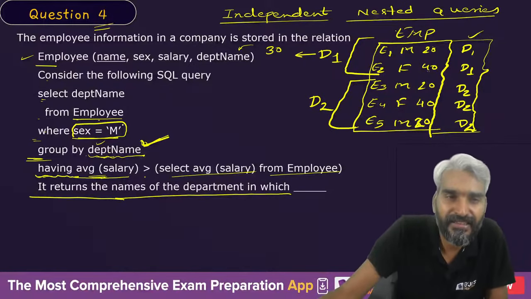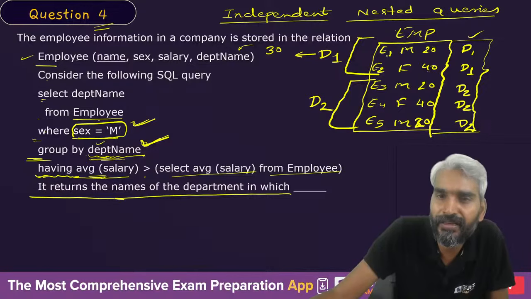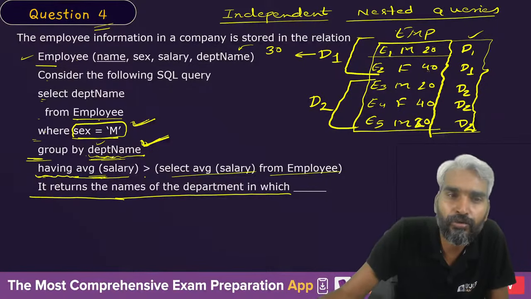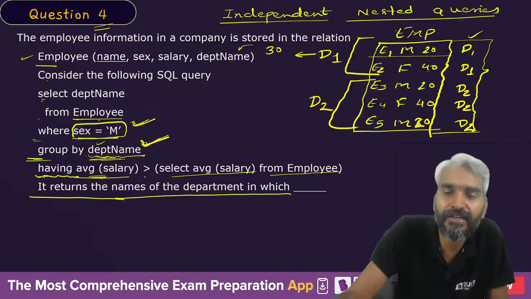Sir, sex has to be equal to male. So from department D1 where sex is equal to male, you need to check the average salary of that employee.